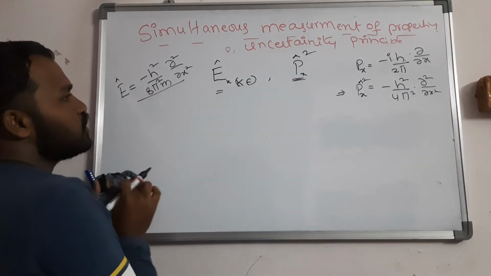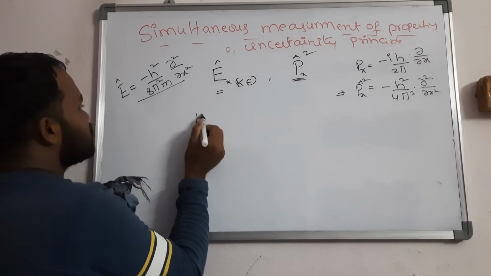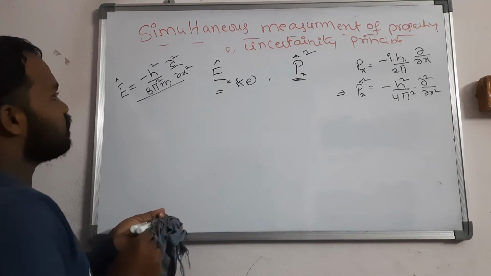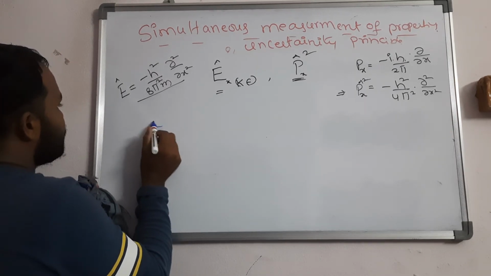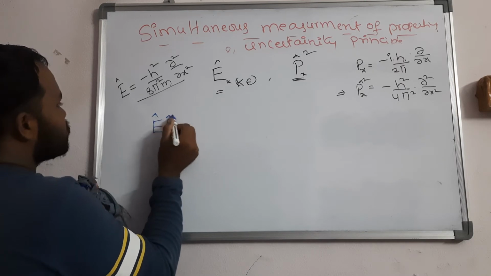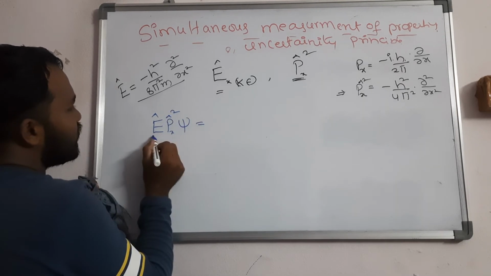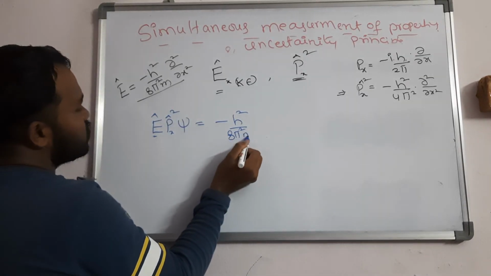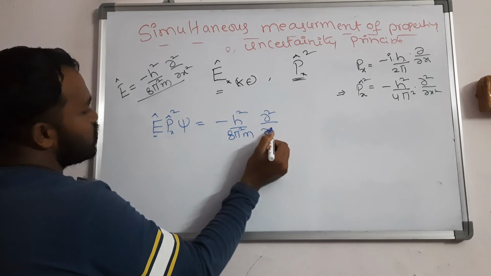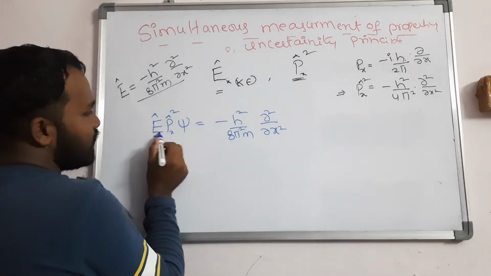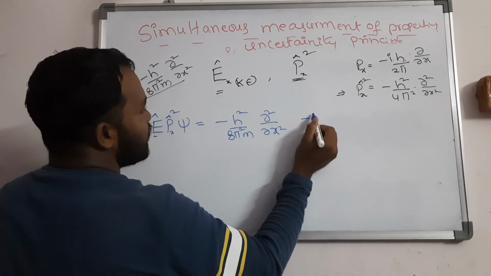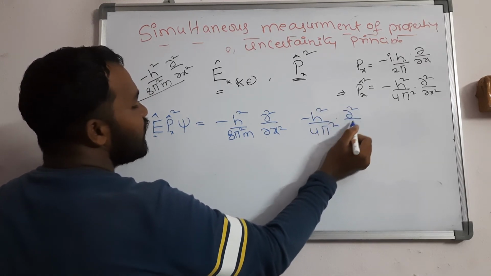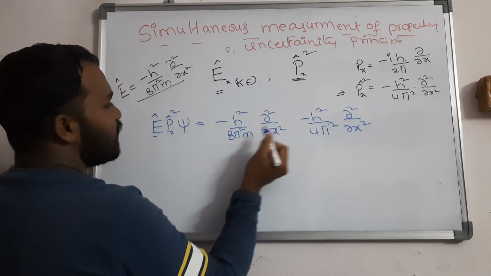So again I am going to check whether they commute or not. First, E cap into px cap square into psi. The energy operator is minus h square by 8 pi square m into dou square by dou x square, and px square is minus h square by 4 pi square into dou square by dou x square into psi.